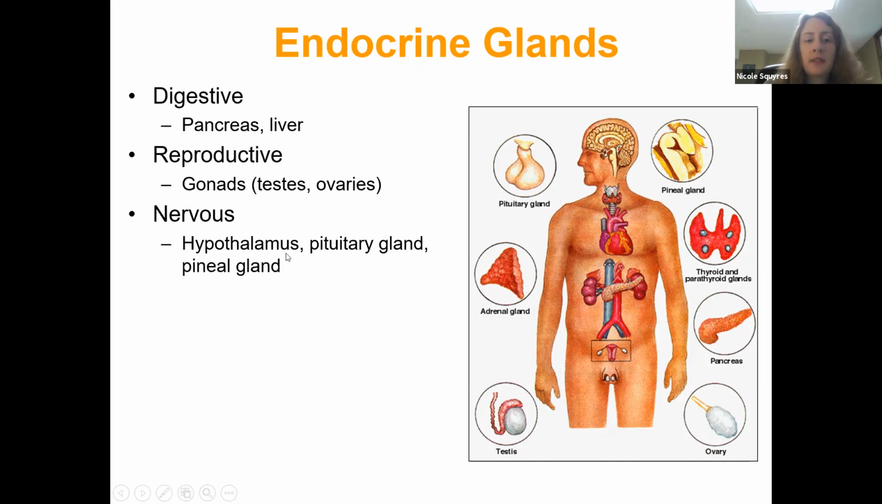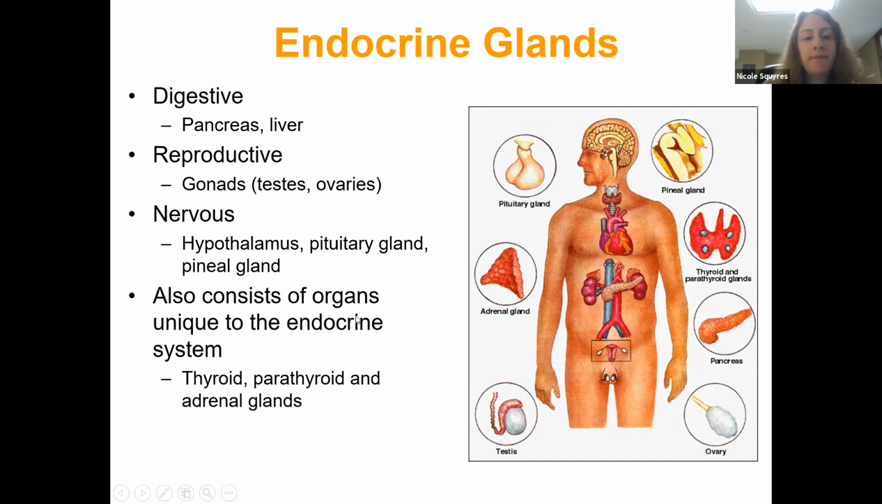But the hypothalamus, which is part of the brain, which is connected to the pituitary gland, these are endocrine glands. And there's also the pineal gland, which is also found as a part of the brain. And then there are some organs that are not part of these other organ systems that are just purely endocrine organs. These include the thyroid and parathyroid glands, which are found up in the neck, and the adrenal glands, which are glands that sit on top of the kidneys.